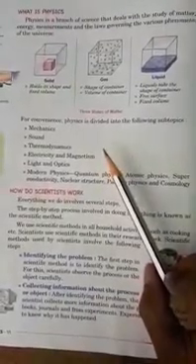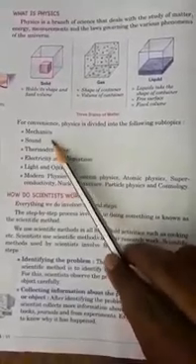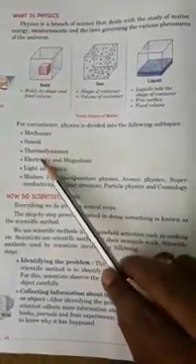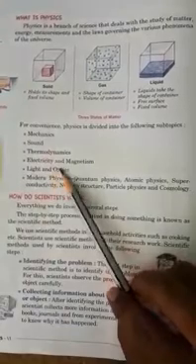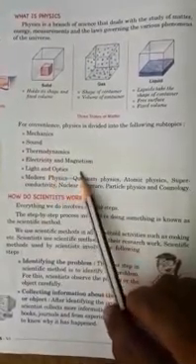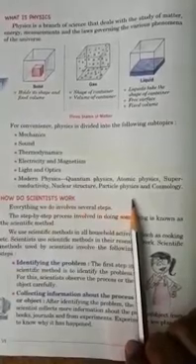And so for convenience, physics is divided into the following subtopics. That means in physics there are so many types of topics, subtopics, or branches. First one is mechanics, sound, thermodynamics, electricity and magnetism, light and optics, modern physics, quantum physics, atomic physics, superconductivity, nuclear structure, particle physics, and cosmology.